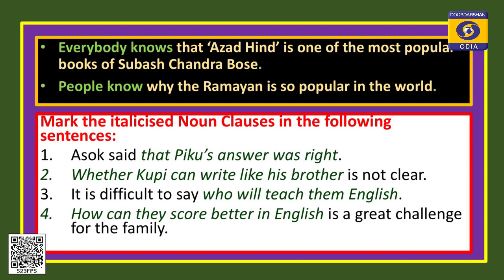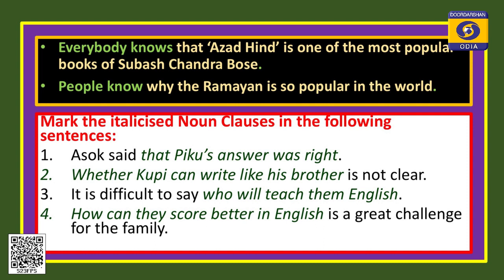So, here that Azad Hind is one of the most popular books of Subhash Chandra Bose is a noun clause, and in the second sentence the clause why the Ramayana is so popular in the world is also a noun clause. Now, you mark the italicized noun clauses in the following sentences. Number 1, Ashok said that Piku's answer was right. Number 2, whether Kufi can write like his brother is not clear. Number 3, it is difficult to say who will teach them English. Number 4, how can they score better in English is a great challenge for the family.